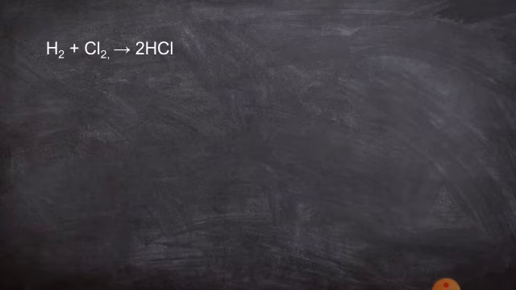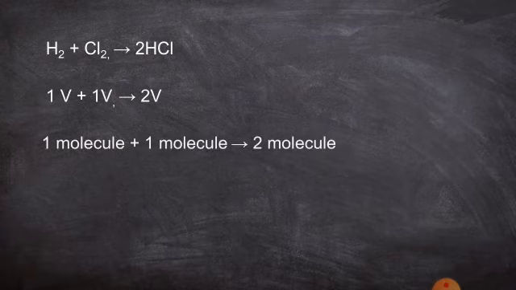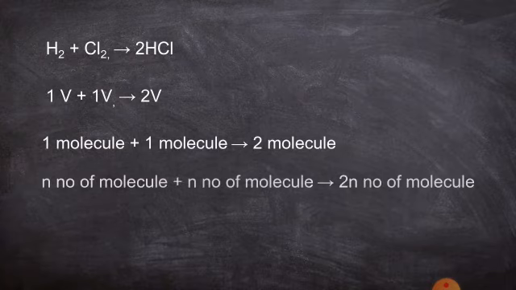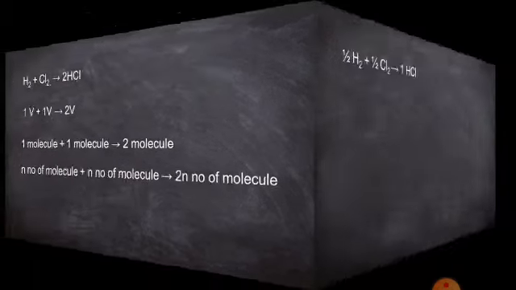For example, when hydrogen reacts with chlorine, it gives two molecules of hydrogen chloride. If you take one volume of hydrogen and one volume of chlorine, you will get two volumes of hydrogen chloride. Now consider it in terms of molecules. One molecule of hydrogen and one molecule of chlorine lead to the formation of two molecules of HCl. In general form, you can take n molecules, and you will get 2n molecules of HCl product.